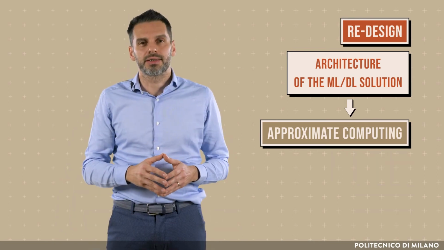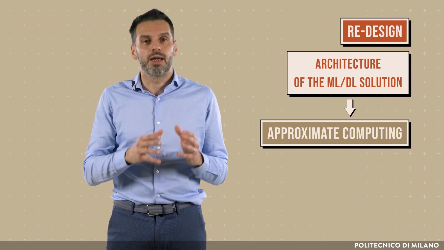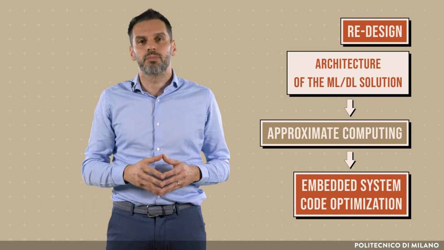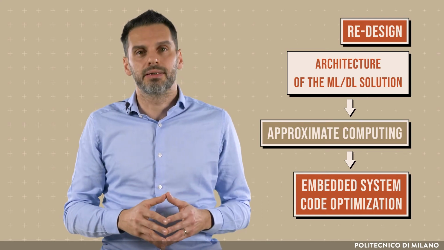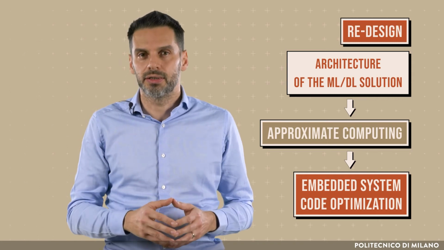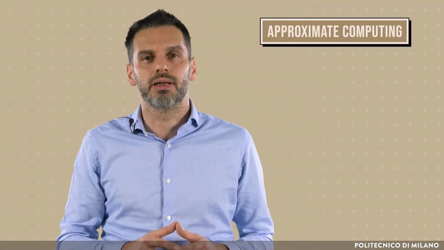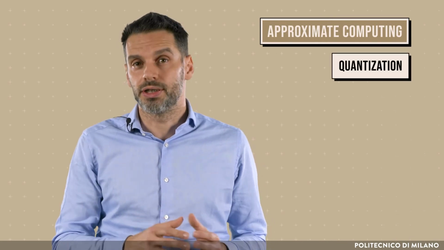But this is not the last step in the design of AI solutions for IoT, since quantized and pruned models can be further optimized for a given target hardware platform. This step, which is typically hardware dependent, is typically carried out through ad hoc compilers integrated with the development toolchains. But let's focus our attention on the approximate computing and in particular on two specific mechanisms, quantization and pruning.